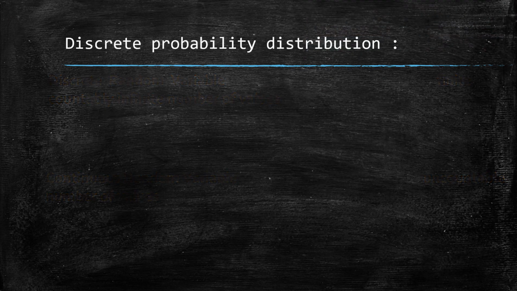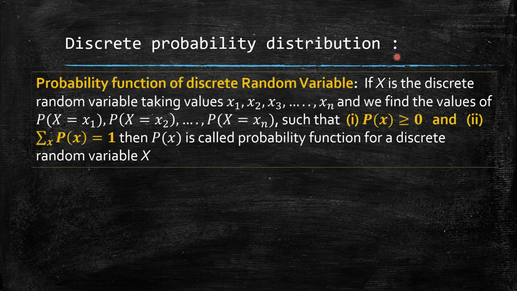So we take the probability distribution for a discrete random variable, the discrete probability distribution. First we define the probability function, or probability mass function, for a discrete random variable.